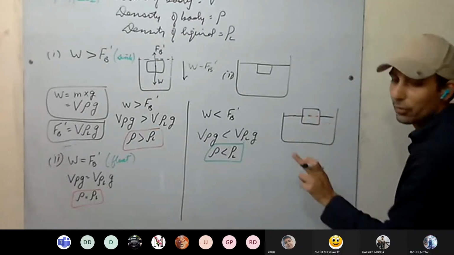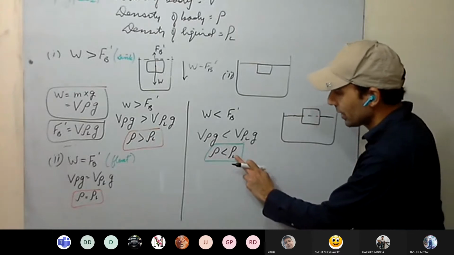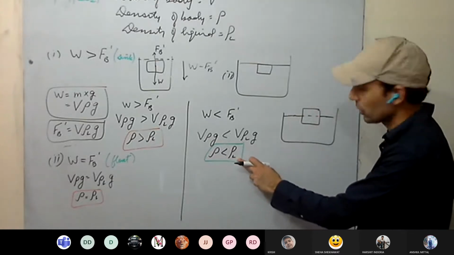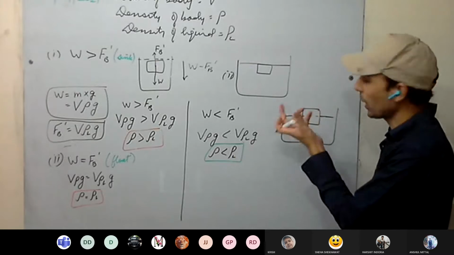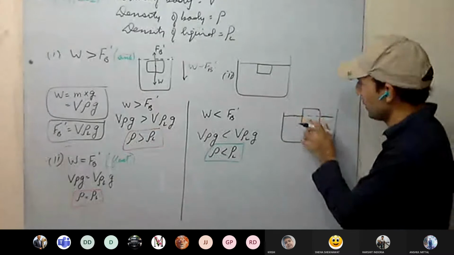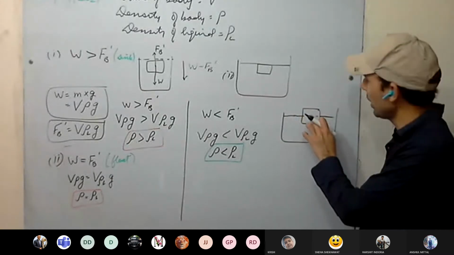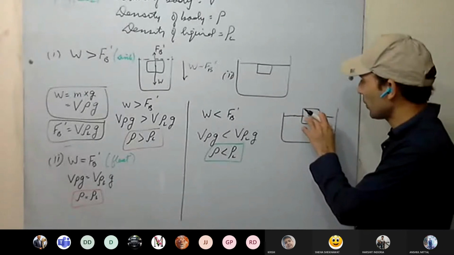How much will be inside and outside, that we are going to find. See here. Density of the body is less than density of the liquid. You can see wood or plastic body or something like this. It will float on it. Coke paste as well. It will float on water. Some portion inside, that is below the surface. Some portion upside, that is above the surface.